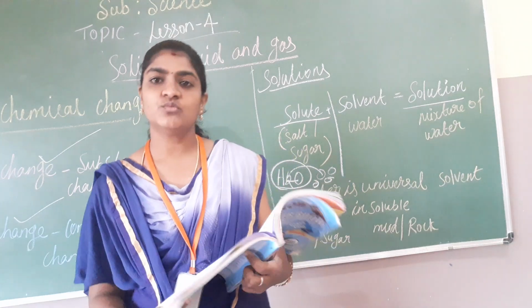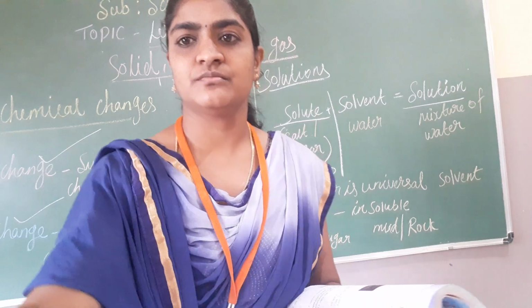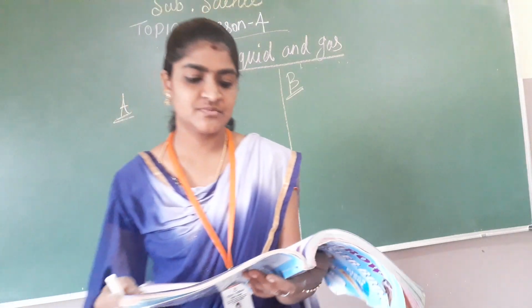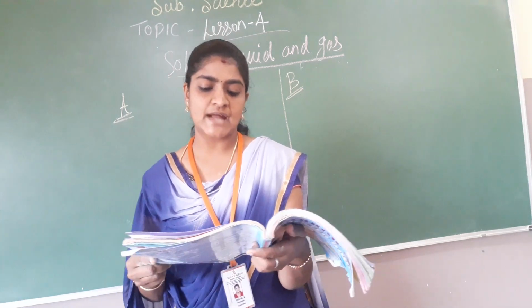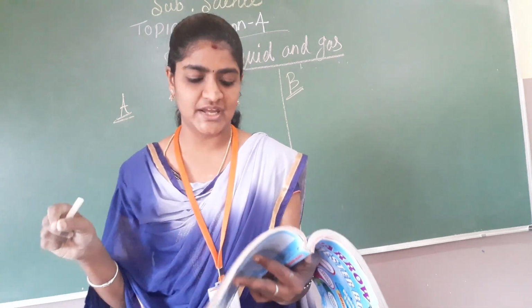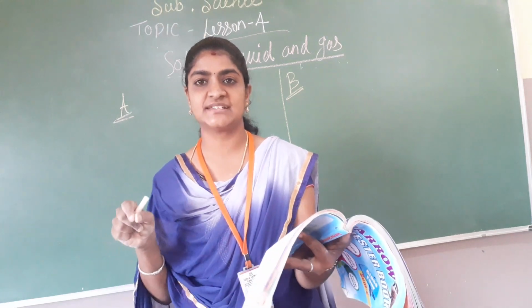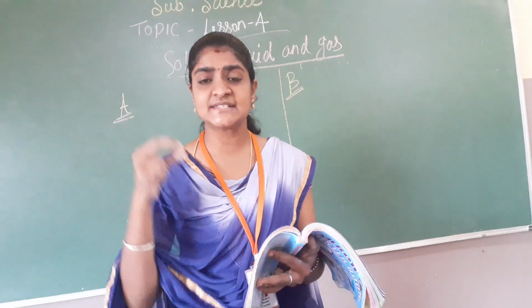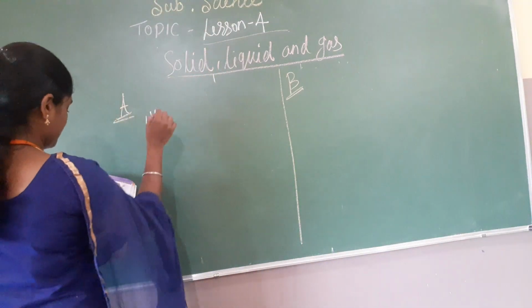Okay, so now we'll move on to our textbook exercise, children. Everyone take out page number 175. First is fill in the blanks. The first one: the amount of matter in a substance is dash by its weight. Whenever you want to know a certain thing's weight, we have to measure it. The answer is measured.